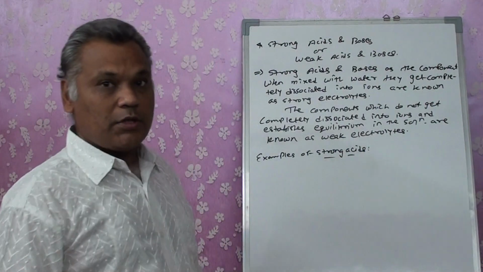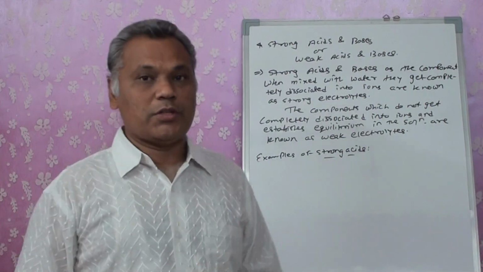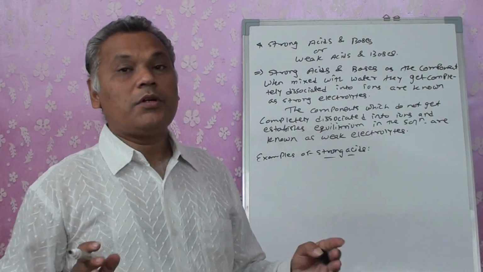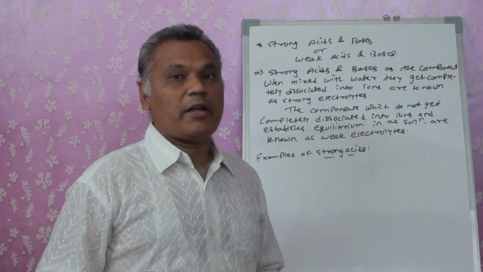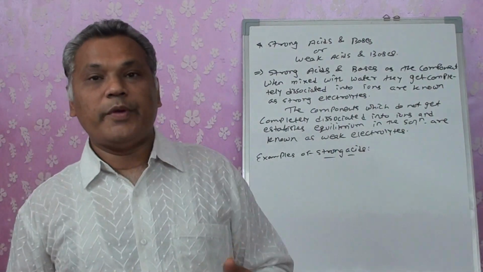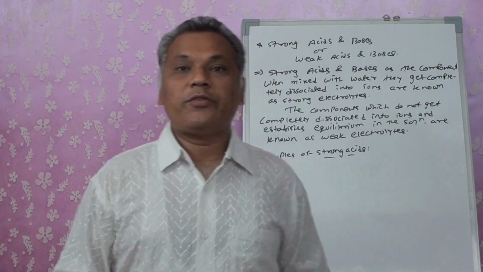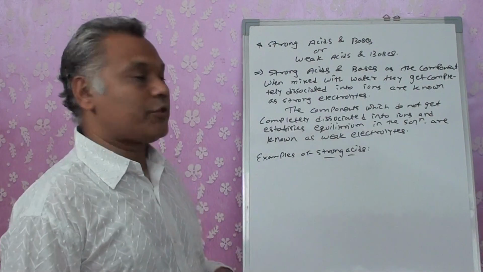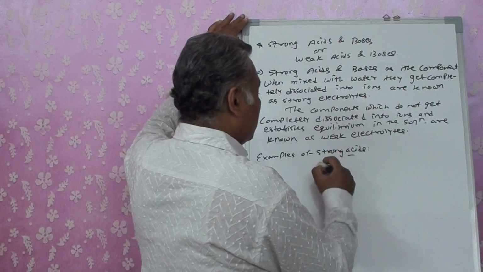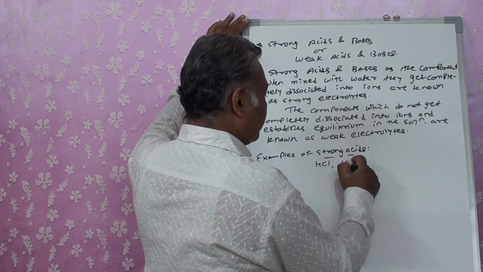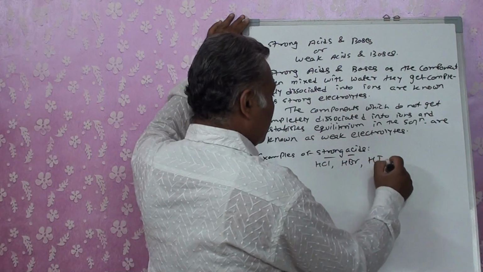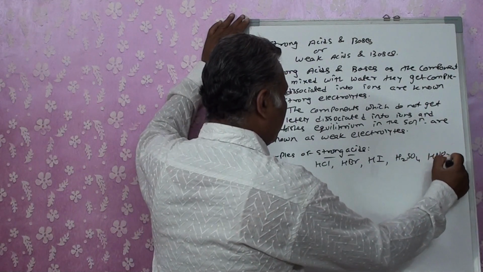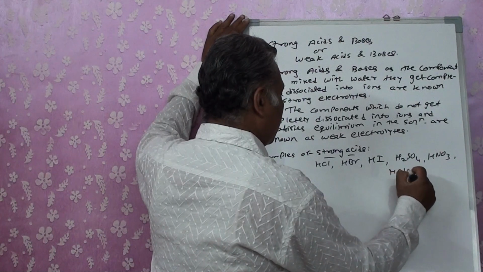Now, as per your syllabus, we are discussing it restricted to the syllabus, not to the whole of chemistry. In chemistry we have a number of strong acids and bases, but for the 11th or 12th standard syllabus, we consider these strong acids: HCl, HBr, HI, H2SO4, HNO3 and HClO4.